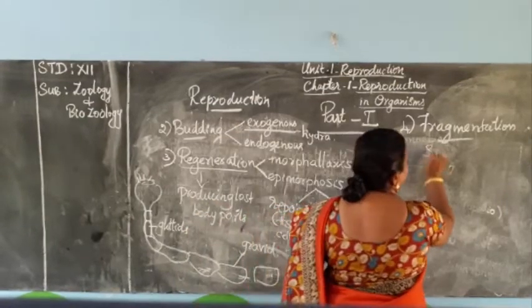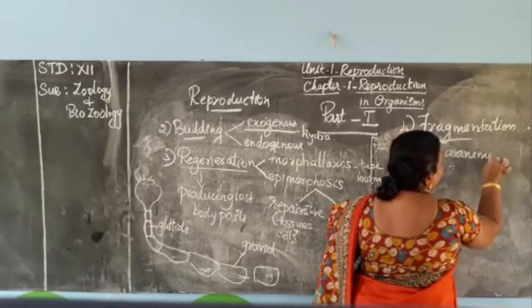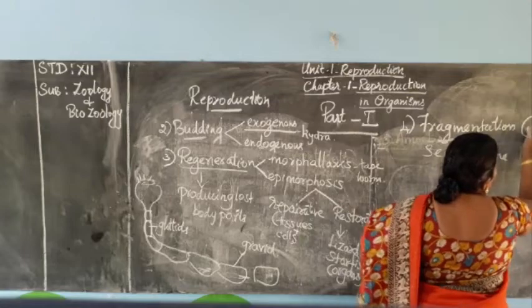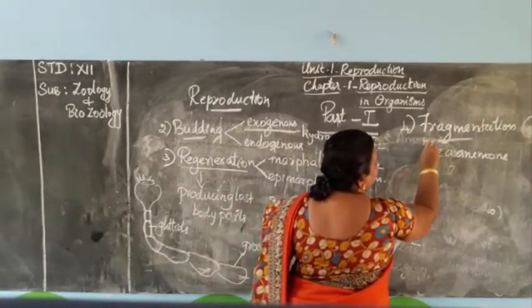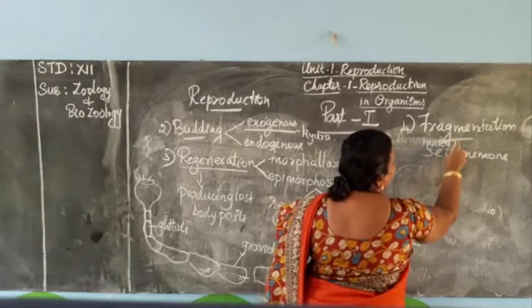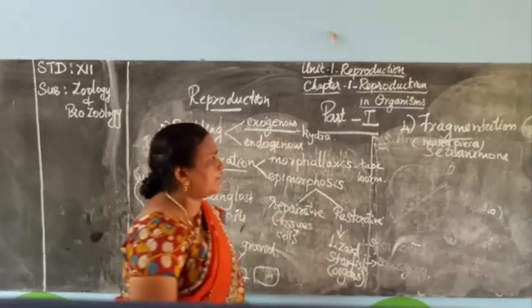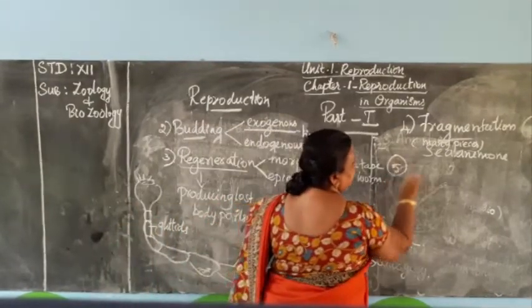An example is a sea animal. So many pieces will be formed during fragmentation. Next, the last process is gemmule formation.